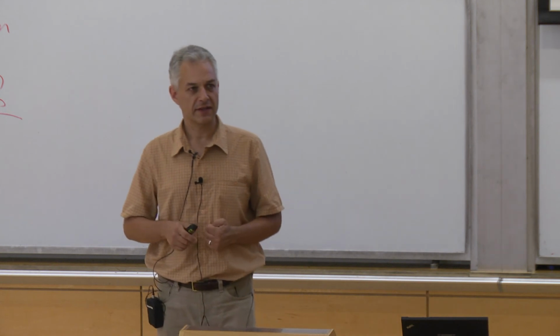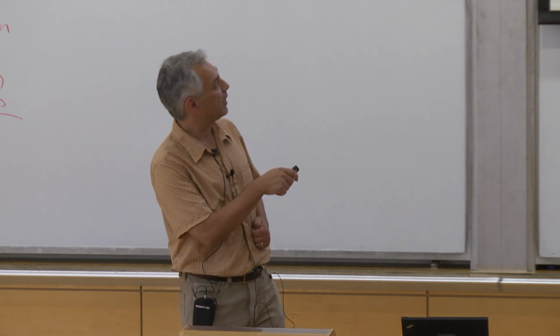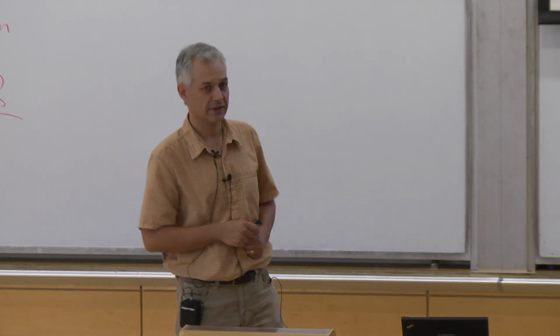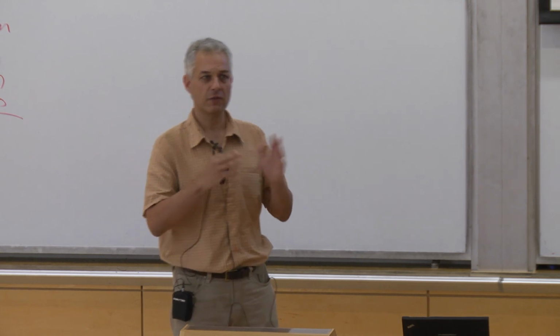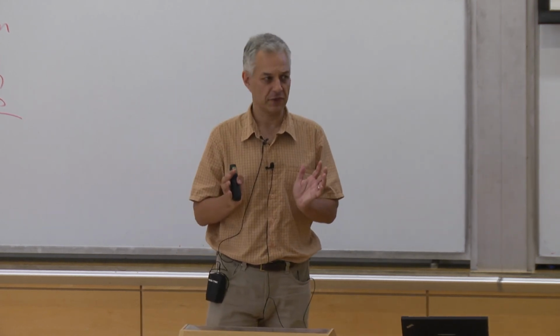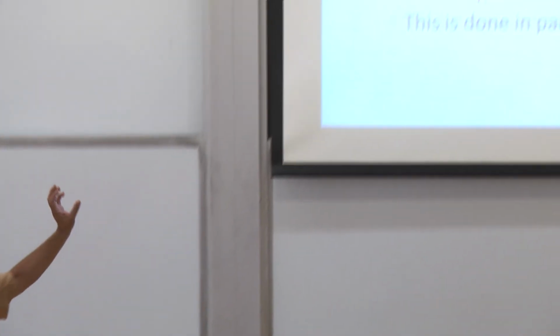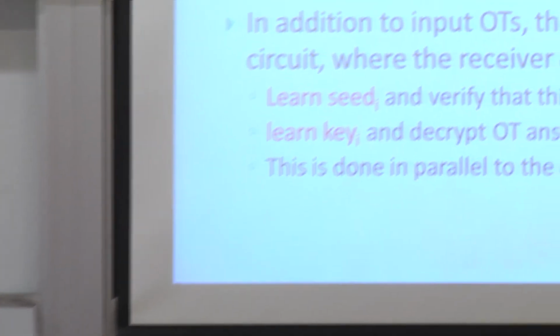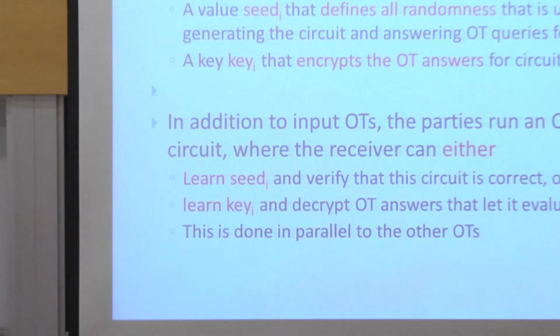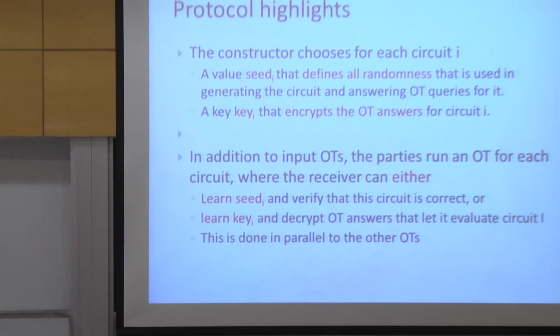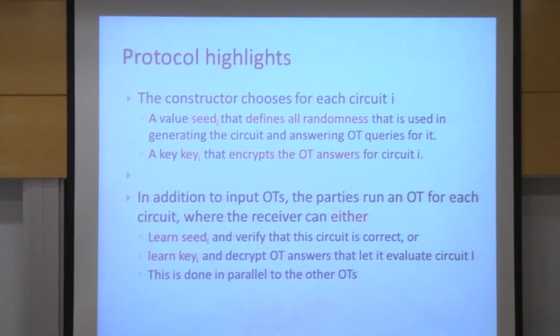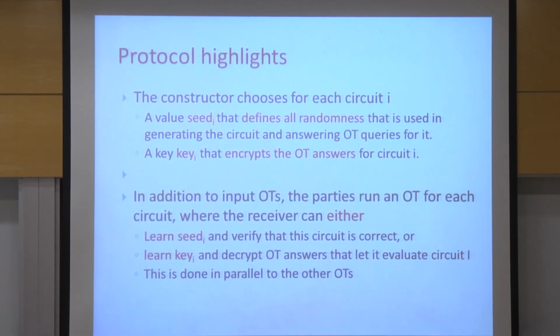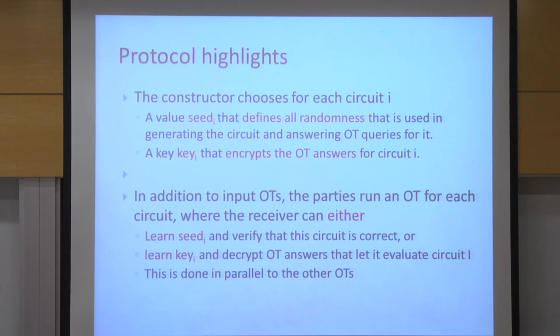For each circuit, it chooses a random seed, say seed I for circuit I, that defines all the randomness that it used in the generation of this circuit. All garbled values, all keys, everything that's done in the oblivious transfer. It also chooses a key I, which encrypts the oblivious transfer answers for this circuit. Now, if you have this first value, seed I, you can compute the circuit and verify that it indeed runs what you should be doing.